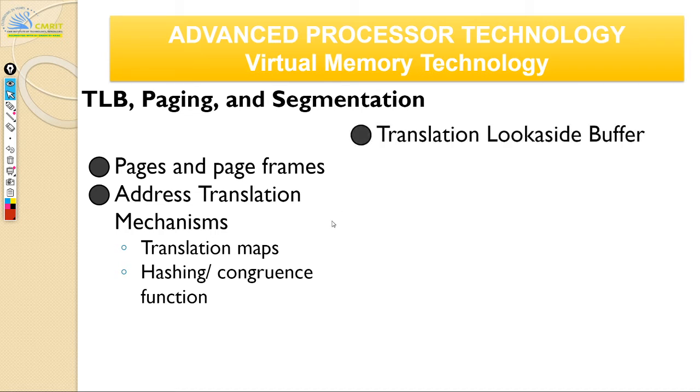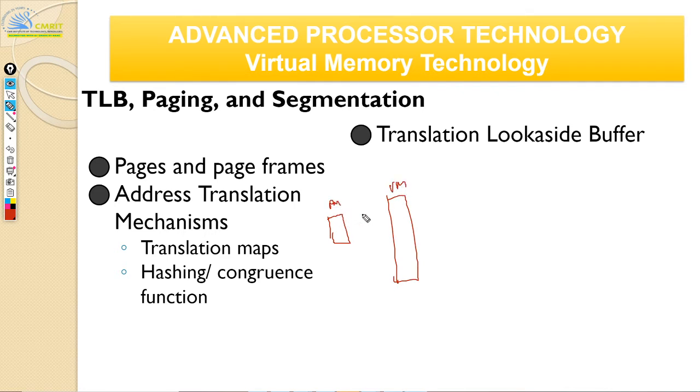Now there is something called the translation look-aside buffer, and we briefly saw this earlier. Its short form is TLB. We saw this mapping, right? Your physical memory to your virtual memory mapping. This is physical memory, this is virtual memory.